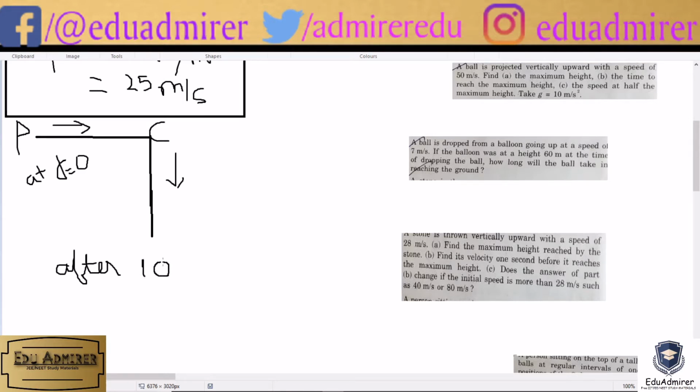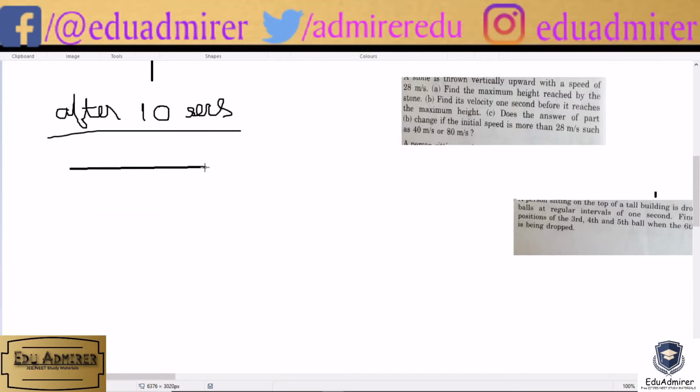After 10 seconds, let me draw a line in here. So here this is the case after 10 seconds. After 10 seconds the police will reach the turning, right? Let me delete this part. This is the turning.